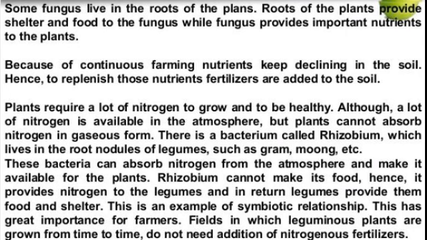Rhizobium cannot make its own food, hence it provides nitrogen to the legumes and in return, legumes provide them food and shelter. This is an example of symbiotic relationship. This has great importance for farmers. Fields in which leguminous plants are grown from time to time do not need addition of nitrogen fertilizers.